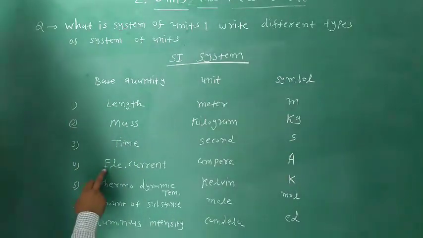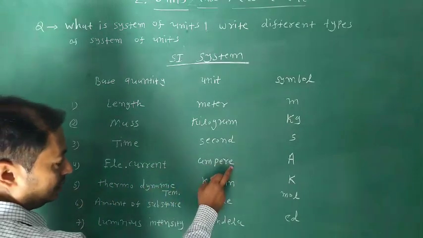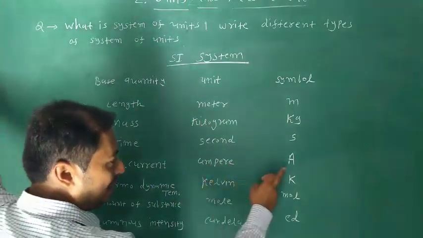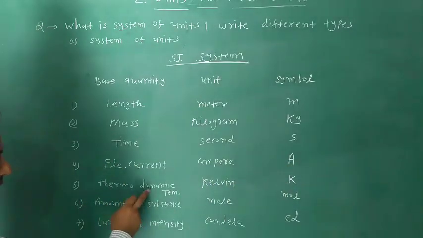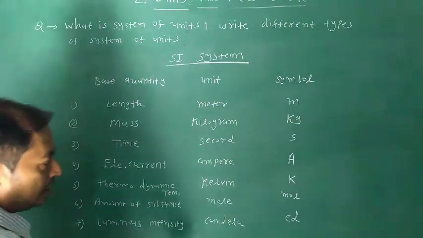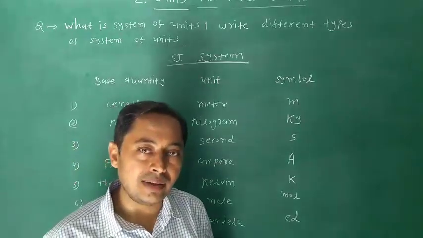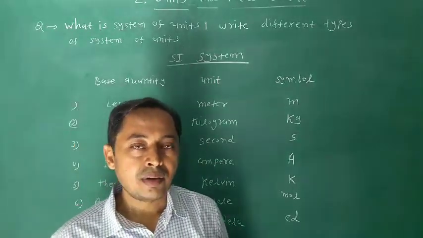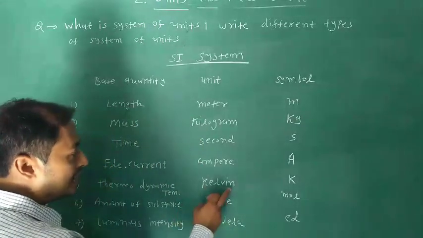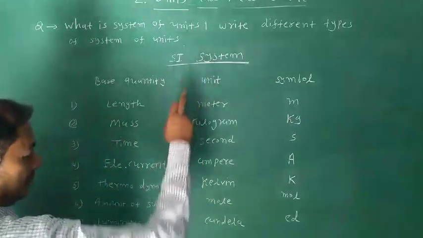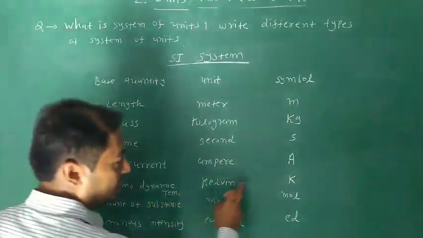Fourth, electric current. Its unit is ampere. It is denoted by capital A. Fifth, thermodynamic temperature. Friends, its unit is Kelvin. Other units of temperature, we know, are Fahrenheit and Celsius. But here Kelvin is the unit of thermodynamic temperature in the SI system. It is denoted by K.